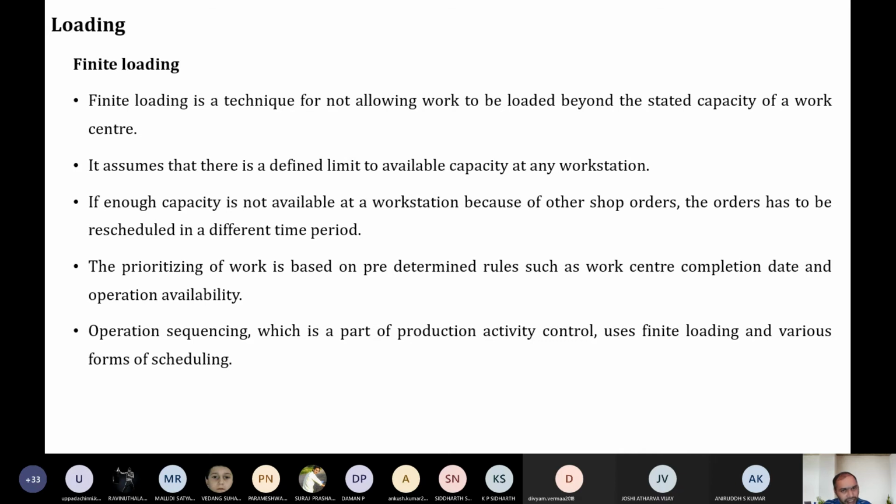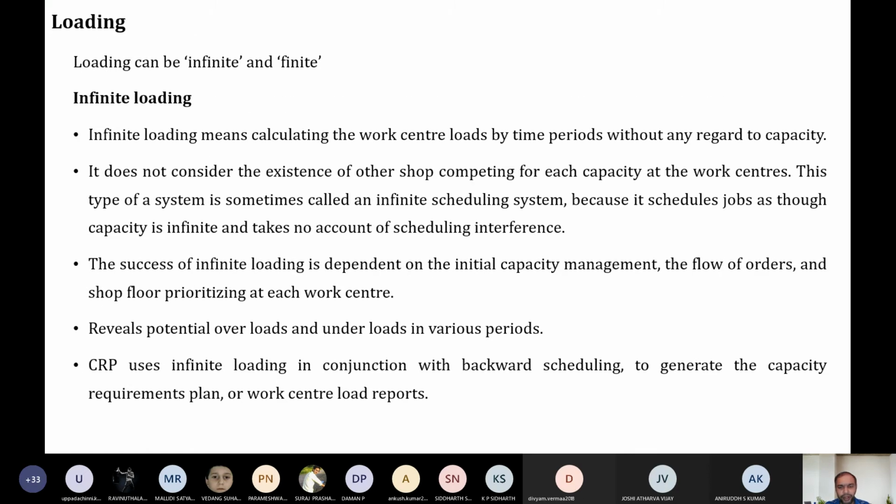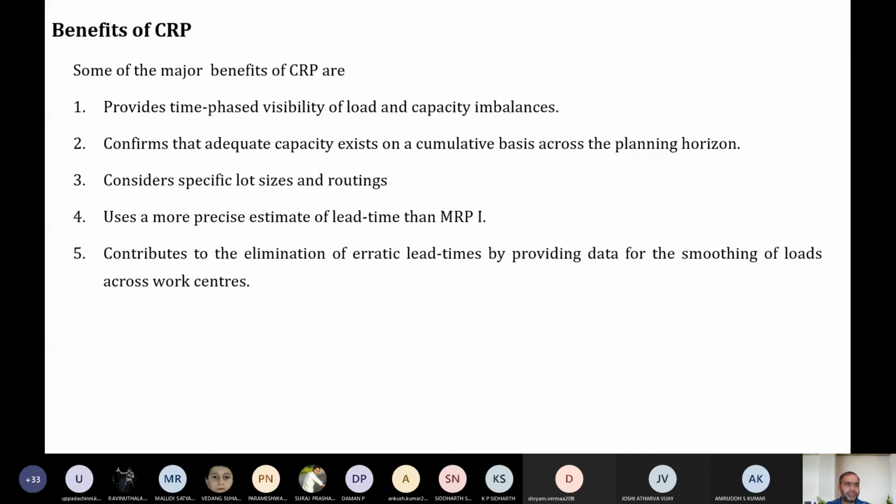But finite loading is applicable for the MRP system. CRP adopts only infinite loading. CRP means capacity requirement planning. Capacity requirement planning adopts infinite loading and it follows reverse scheduling. MRP follows finite loading and forward scheduling. You should understand this difference.